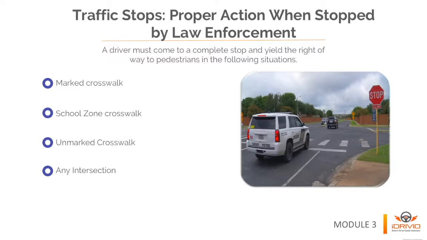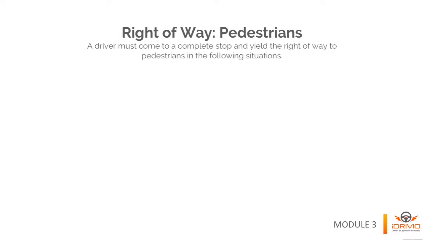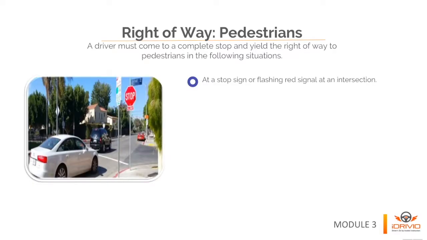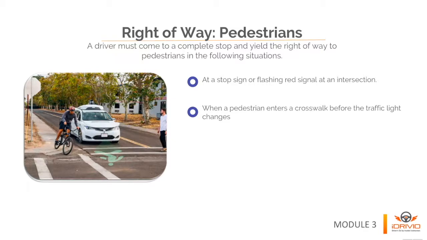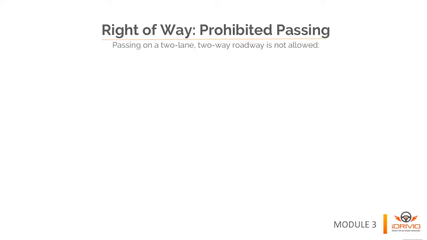When making a lawful turn on a red light after coming to a complete stop at a stop sign or flashing red signal at an intersection, when a pedestrian enters a crosswalk before the traffic light changes, when a pedestrian is walking with a green light and walking person symbol or a walk signal, when a pedestrian is leaving or entering a street or highway.